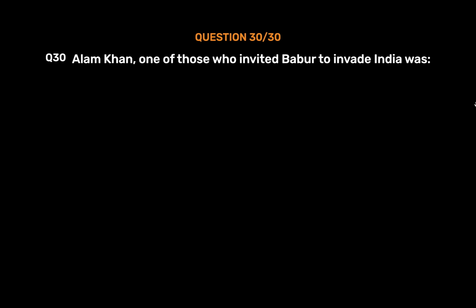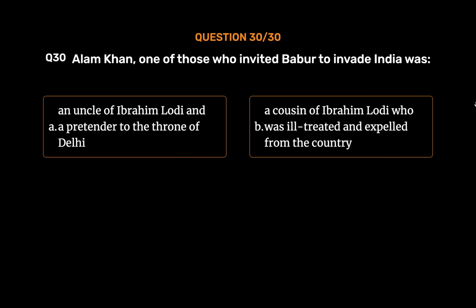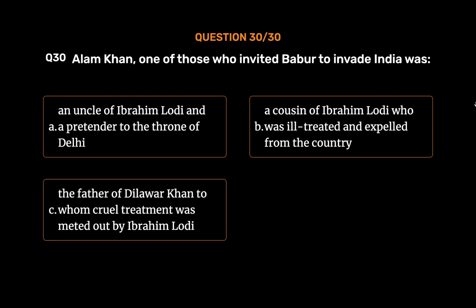Question number 30. Alam Khan, one of those who invited Babur to invade India, was: Option A. An uncle of Ibrahim Lodi and a pretender to the throne of Delhi. Option B. A cousin of Ibrahim Lodi who was ill-treated and expelled from the country. Option C. The father of Dilawar Khan to whom cruel treatment was meted out by Ibrahim Lodi.